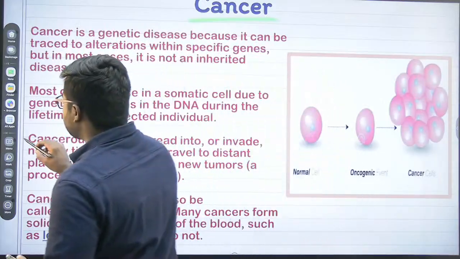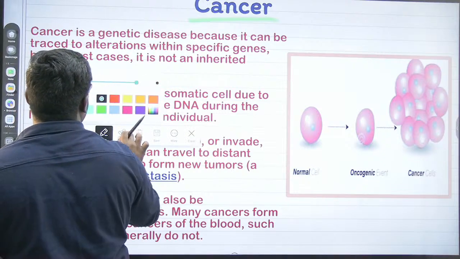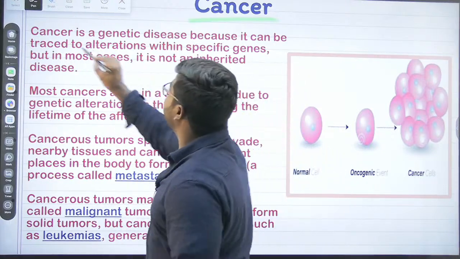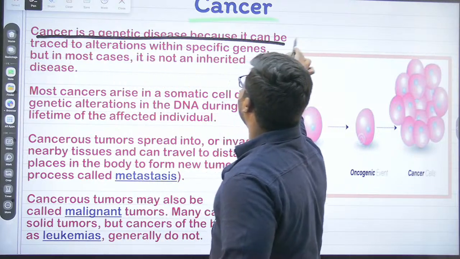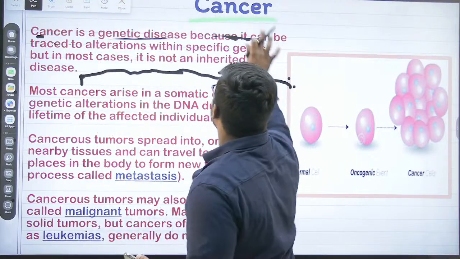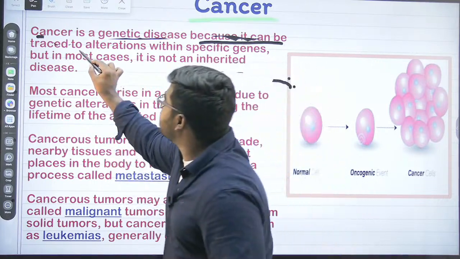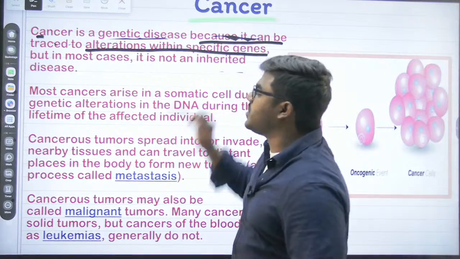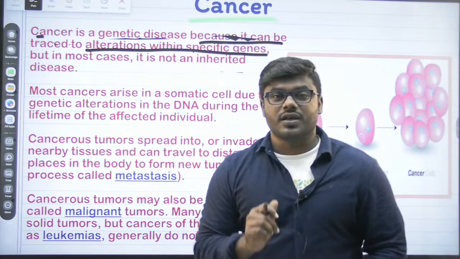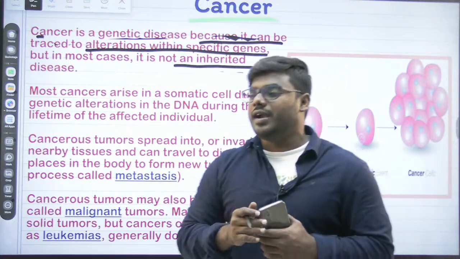So friends, the first one, how can I define the word cancer? Most of the students will get confused. See here, what was written here? Cancer is a genetic disease. Why? Because it can be traced to alterations within specific genes. But see here, I am saying that cancer is a genetic disease, and on the other hand I am also saying that cancer is not an inherited disease.